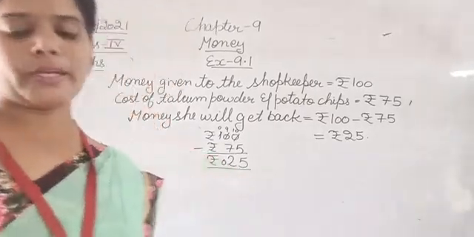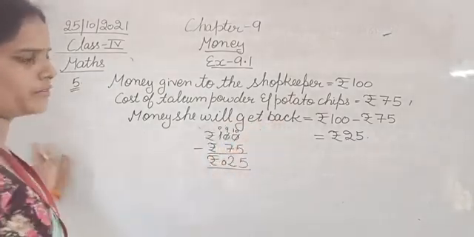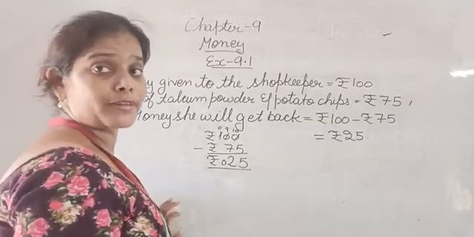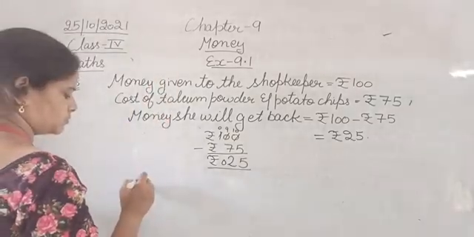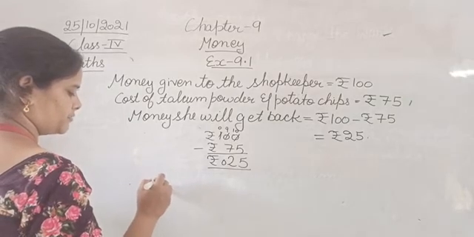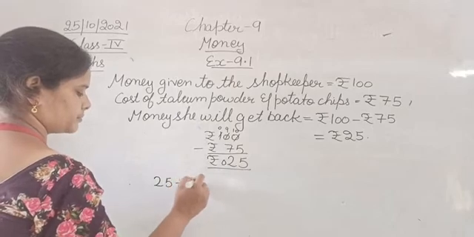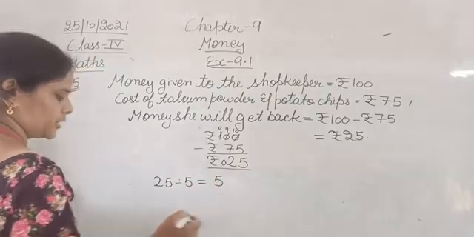Let's calculate it now. She has got back rupees 25 in 5 notes. So 25 divided by 5, that is 5. 25 by 5 you get 5.